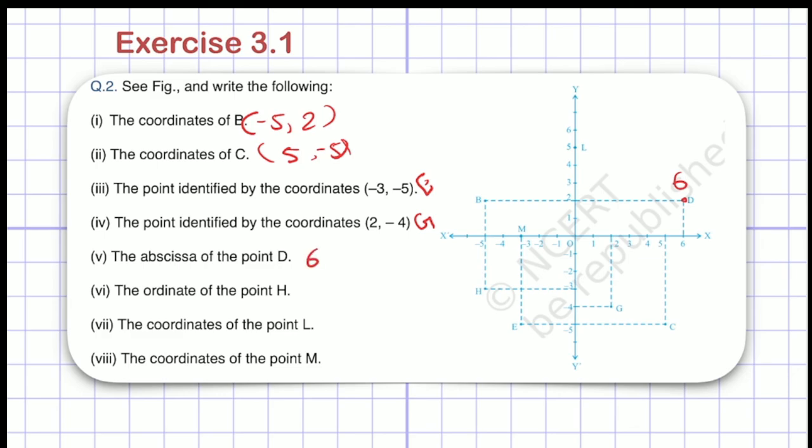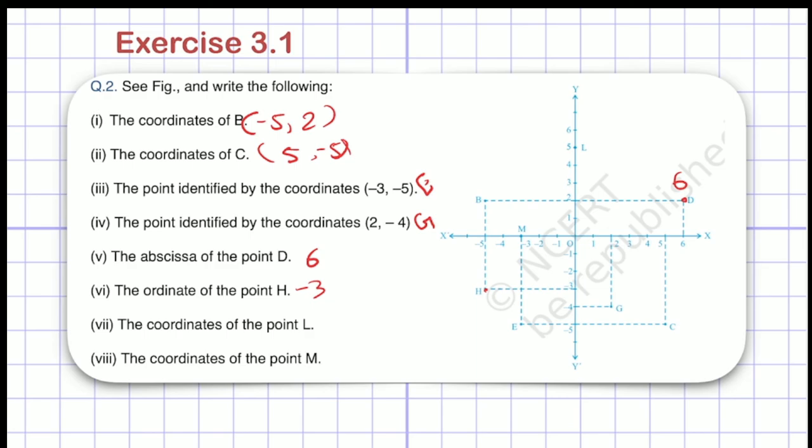Now the ordinate of point H. Ordinate means the y coordinate. So we have to find H. It is our H. Now to find the y coordinate, I have to look at the y-axis. If you look at the y-axis from this point, it will coincide at -3, right? From this it is -3. So my answer will be only -3. Very easy.